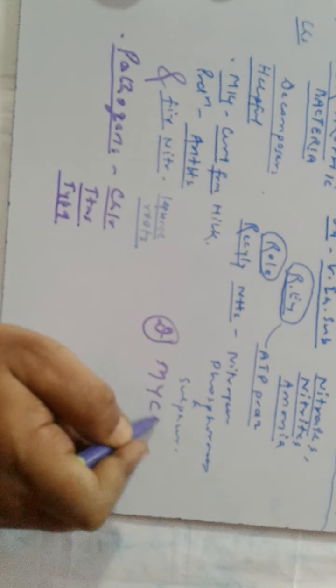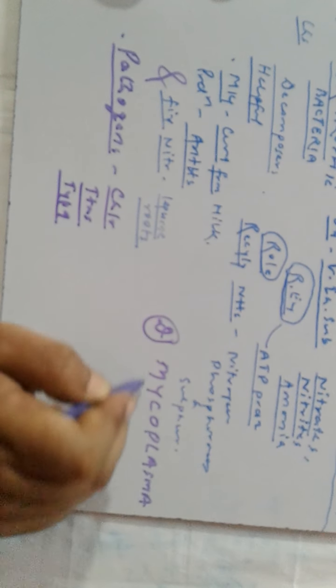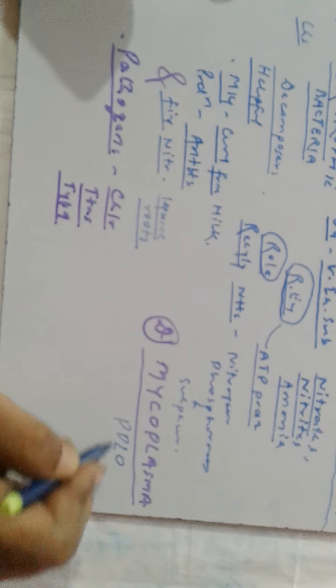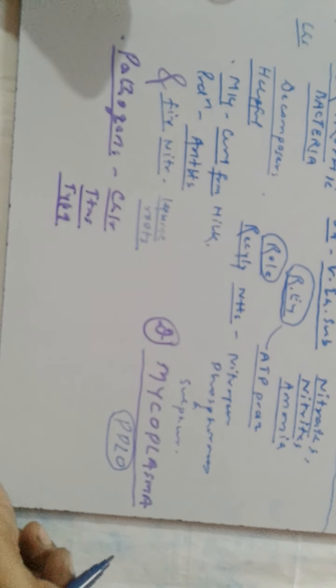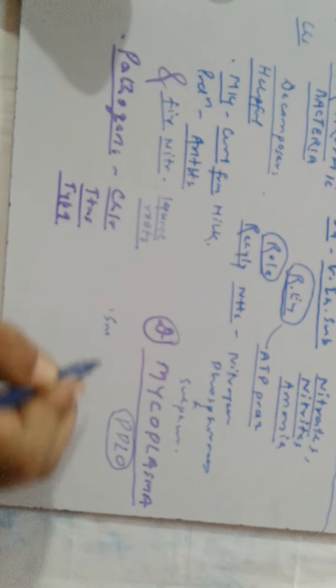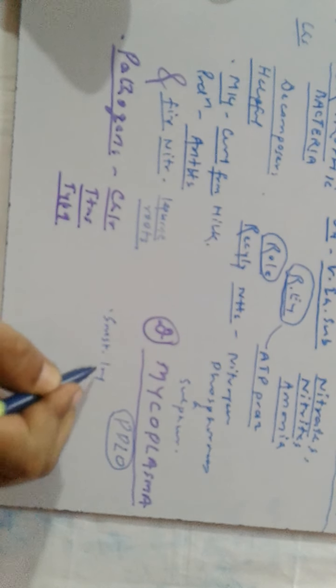Mycoplasma. They are also known as PPLO, which means pleuropneumonia-like organisms. These are the smallest living cells.